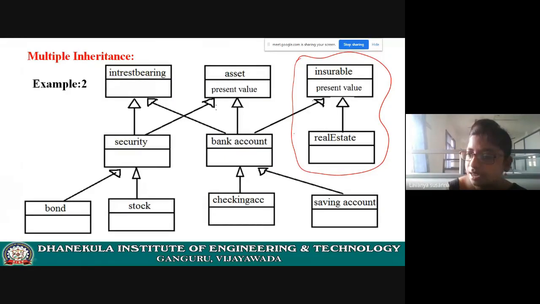We took some loans and we are not paying. That means it is a loss to the bank, right? So this is related to real estate. By using some real estate agents, they will sell the property. Okay. Why is this related to insurable item? This is an insurable item because